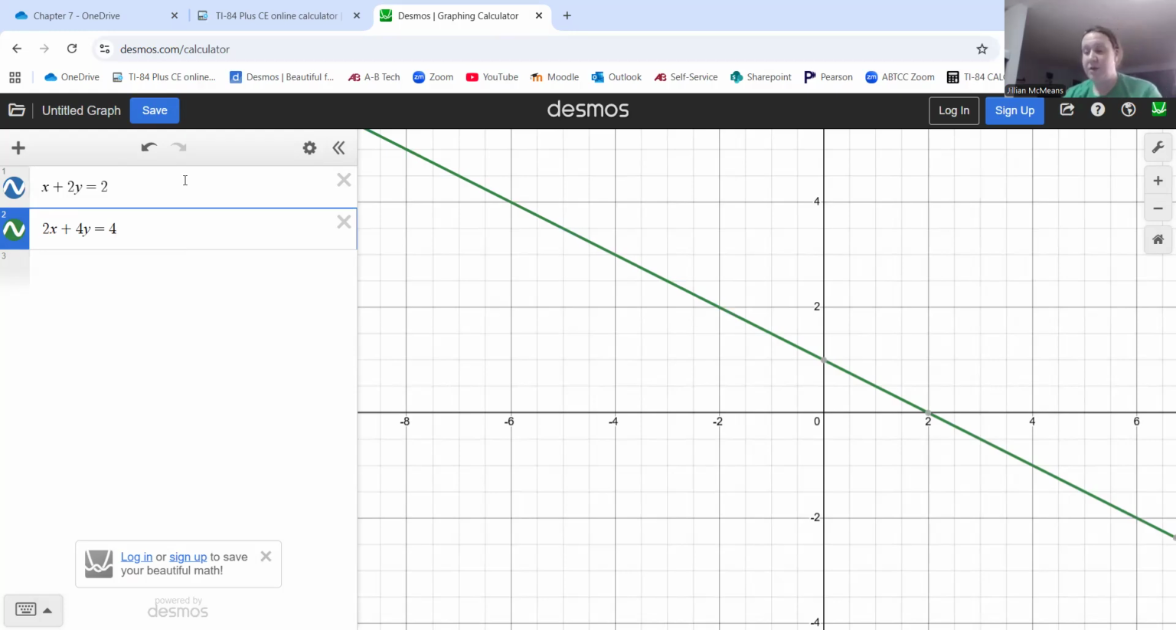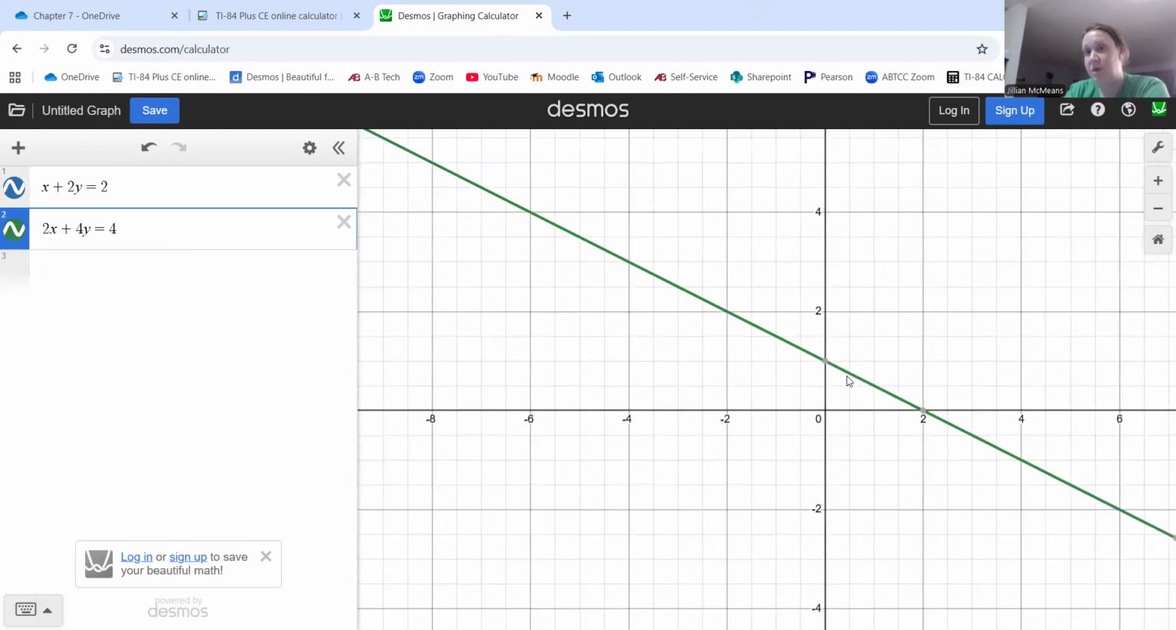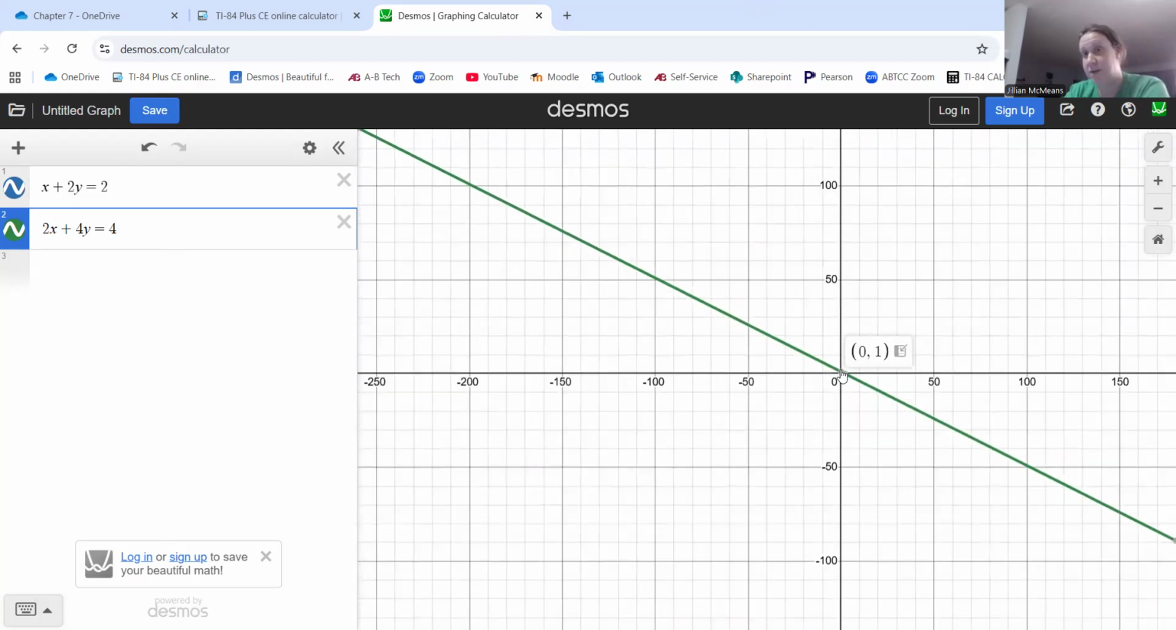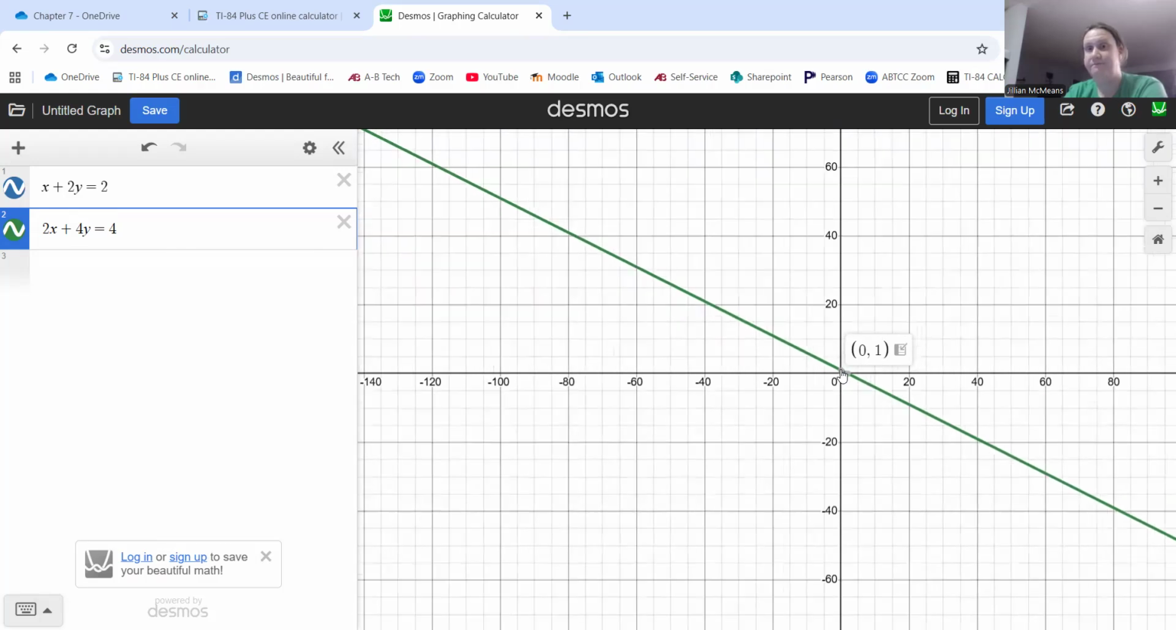Okay, so every single ordered pair that you see here, so this ordered pair right here is an ordered pair that satisfies both equations. This ordered pair right here satisfies both equations. This one here satisfies both equations. There are infinitely many ordered pair solutions. They just happen to be the ordered pairs on this line or on these lines because technically it's two lines graphed on top of each other. And you can see we can keep zooming, zooming, zooming. These two lines are never going to separate from each other. They're the same equation.